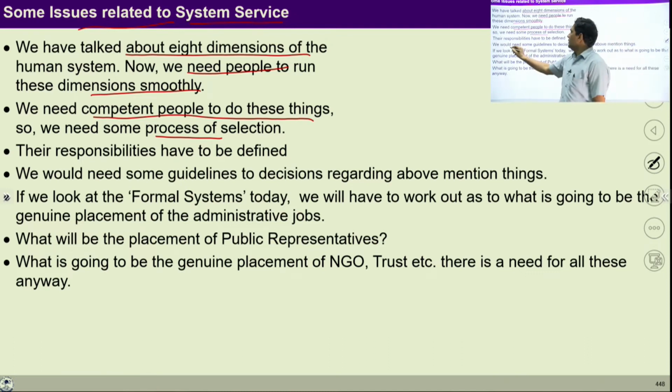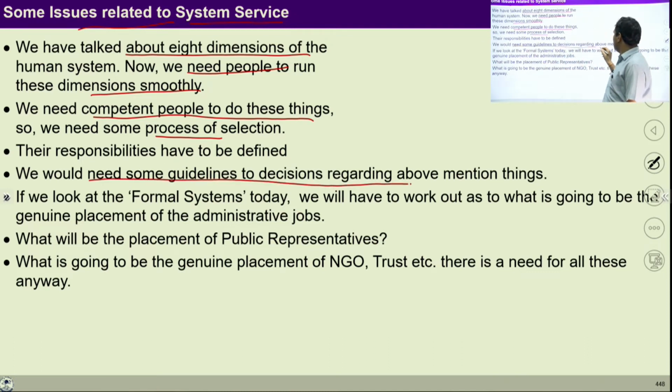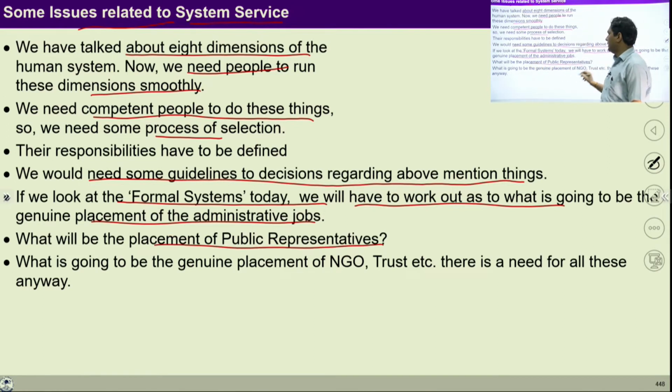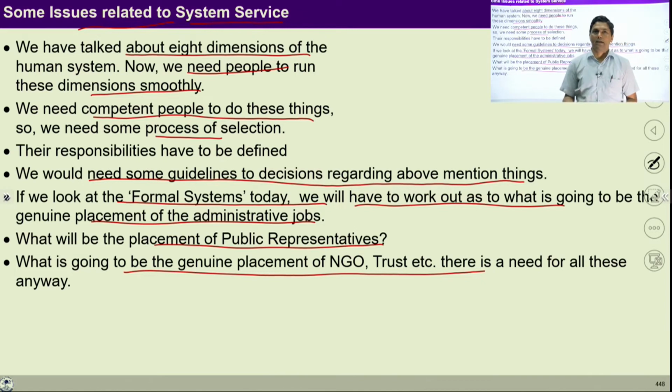So we would need some guidelines to decide regarding the above mentioned things. If we look at the formal system today, we will have to work out what is going to be the genuine placement of administrative jobs. So these are some issues which we have to handle. So what will be the placement of public representatives? What is going to be the genuine placement of NGOs, trusts, etc., if people are working with the feeling of service?